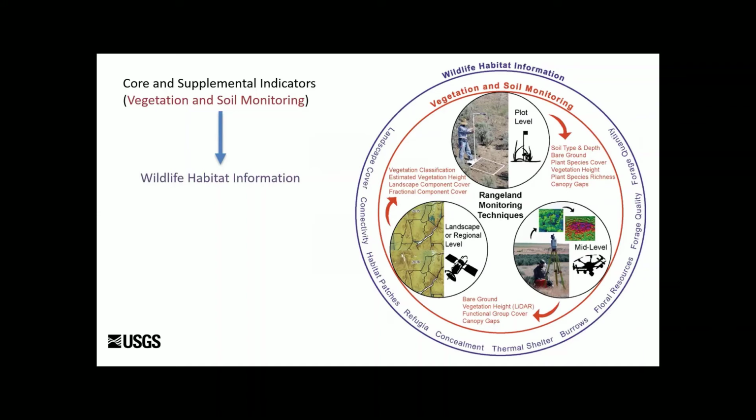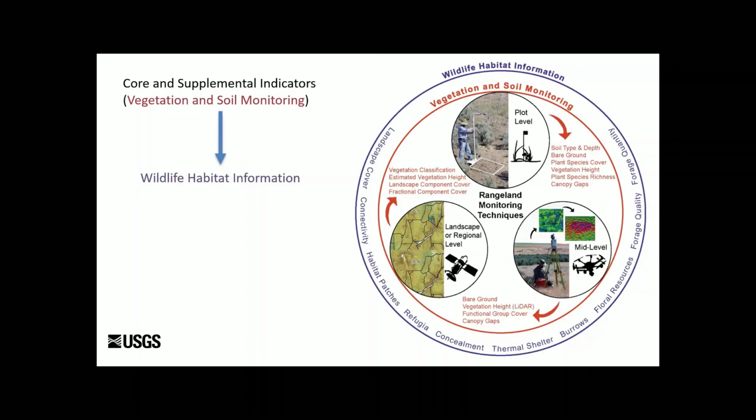At the mid-level, it might be things like bare ground, vegetation height with something like LIDAR, functional group cover, and canopy gaps. And then finally, at the landscape or regional level, we're measuring things like classification of vegetation or estimating vegetation height, getting landscape component cover or fractional component of various attributes that we can see in the remote sensing imagery. But those are just things that are being measured.